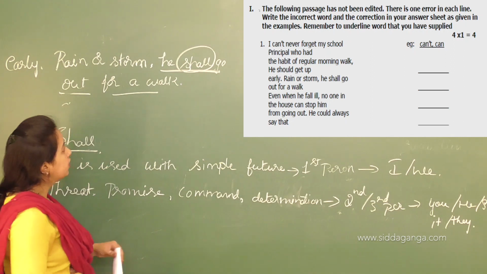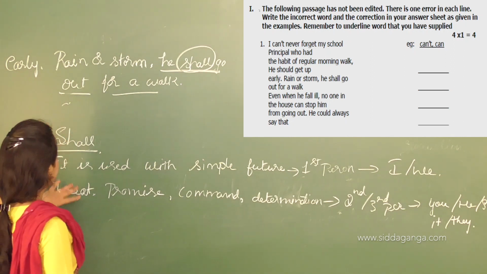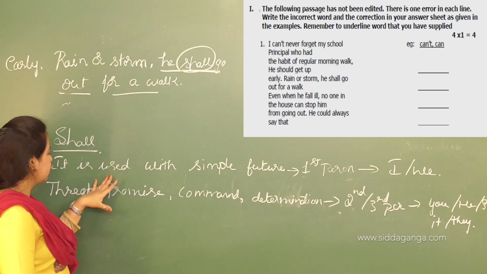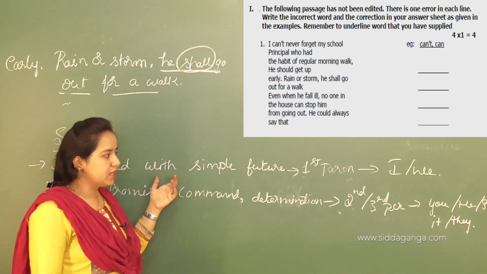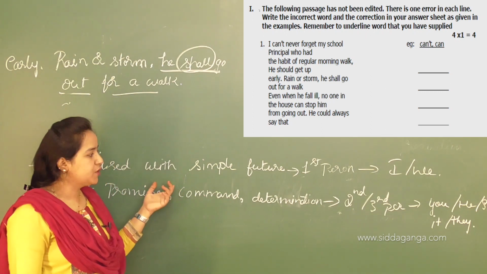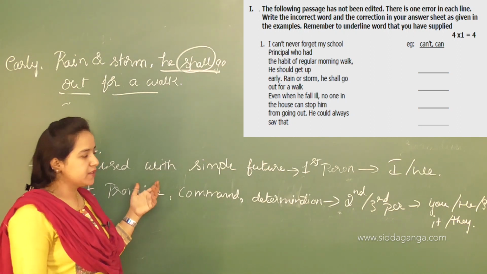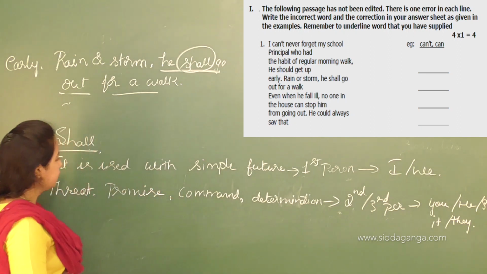So now let's talk about this. What are the rules? This shall is used with the simple future tense when it is I or we. When the first person I or we is present in the sentence, we need to use shall.